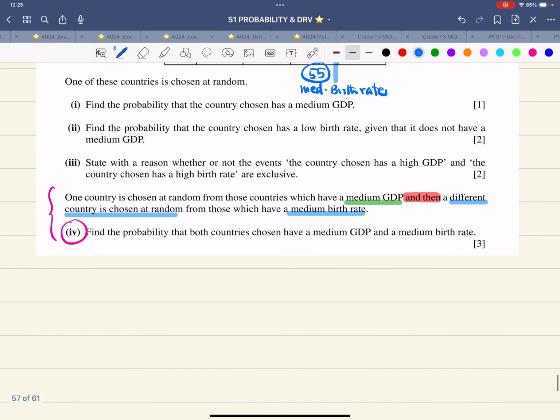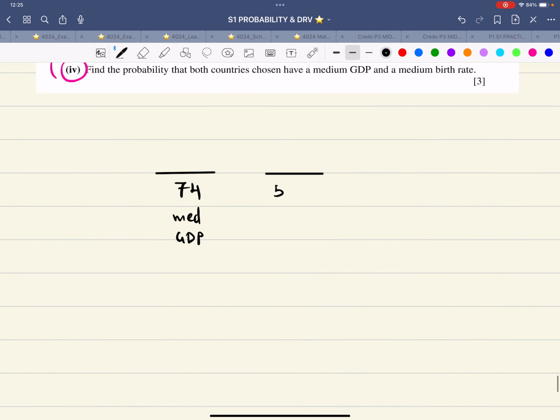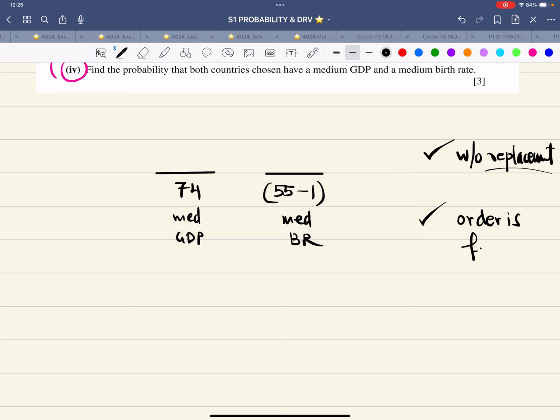Now, first of all, the first denominator, let me focus on it very, very clearly. There are going to be two fractions. The first denominator is 74. That is medium GDP. And the second denominator should be 55. But don't forget to subtract 1 because this is without replacement. So that is the first thing that you need to realize. This is medium birth rate. This is without replacement. The second thing that you need to realize is that order is fixed.